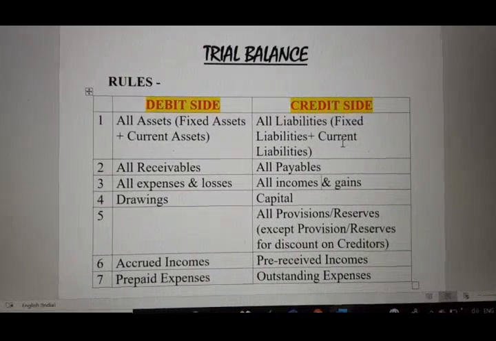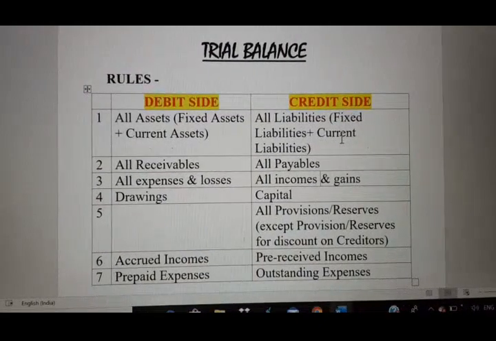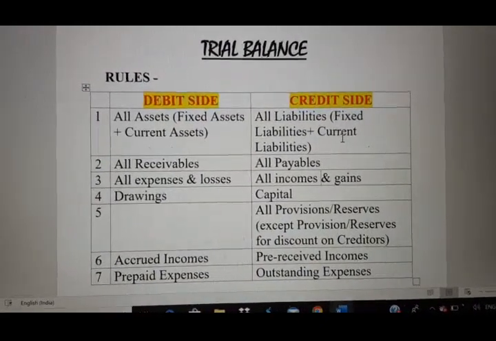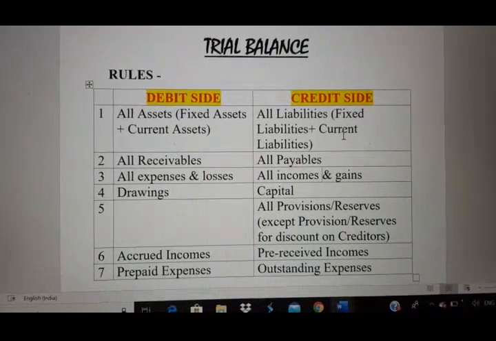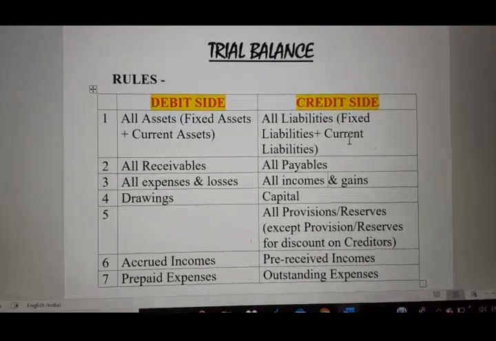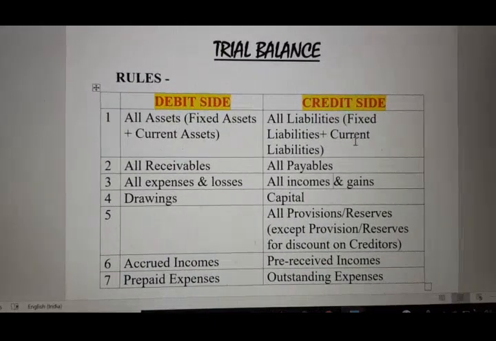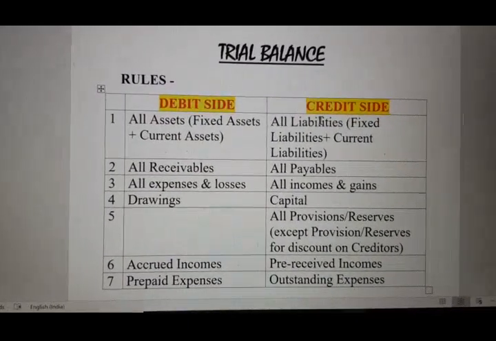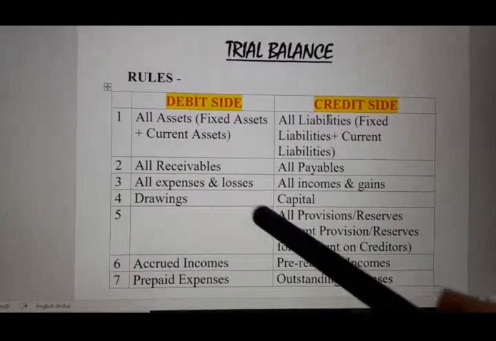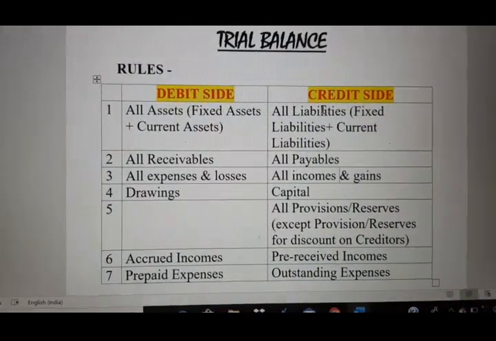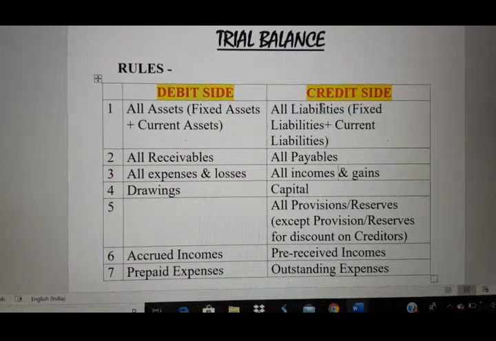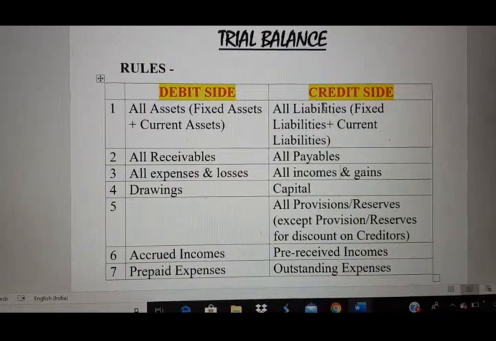But through trial balance, we can judge the accuracy, whether whatever we have entered in journal and ledger is correct or not. That means it is a checkpoint. How are we checking it? Trial balance has two sides, debit side and credit side. The rule is that the total of the debit side of the trial balance must be equal to the total of the credit side.